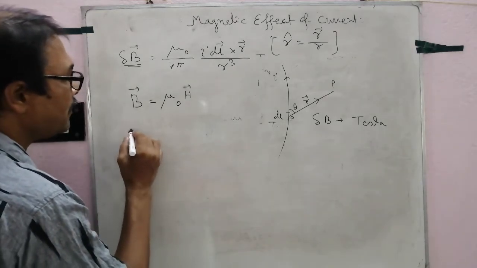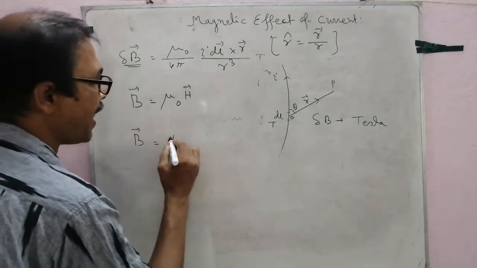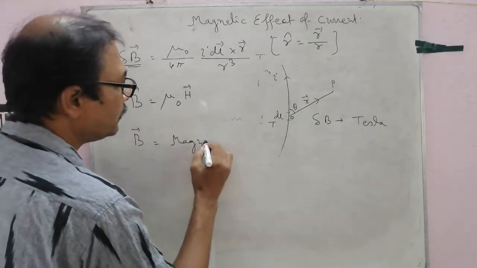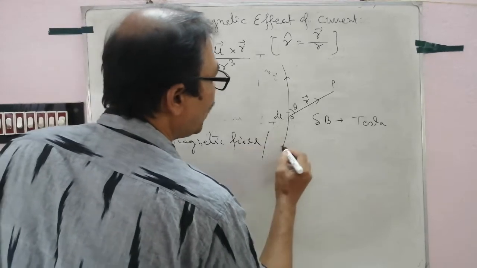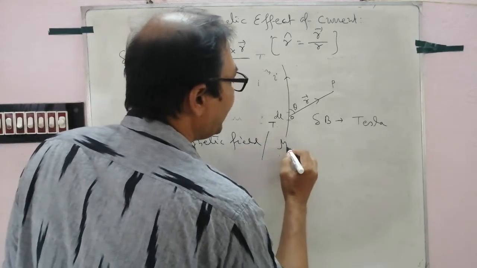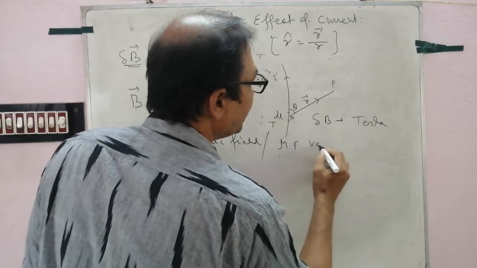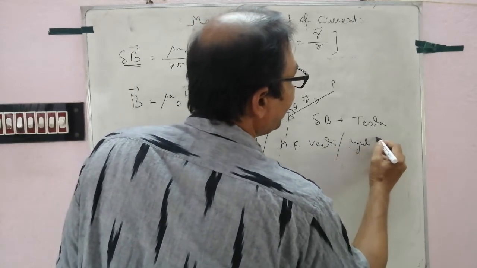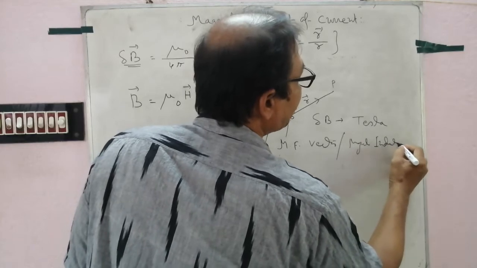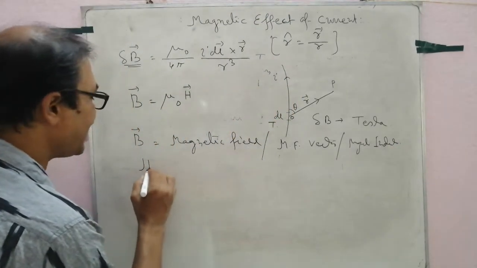B আমি বারবার বলছি এটা কি, ম্যাগনেটিক field or magnetic field vector or magnetic induction. But what is H?